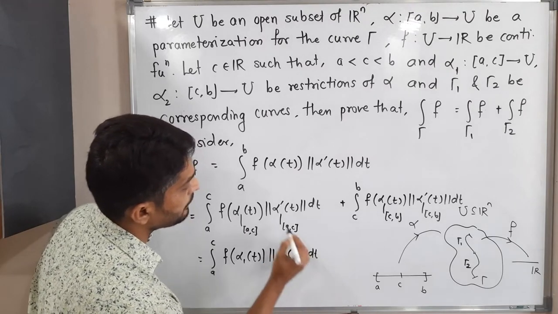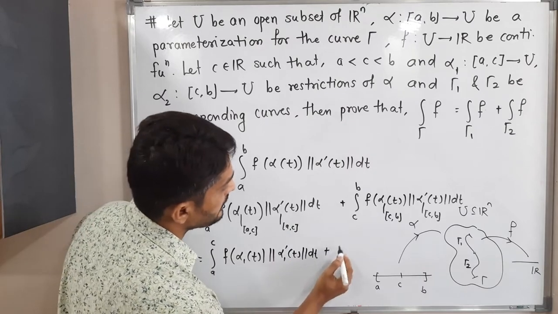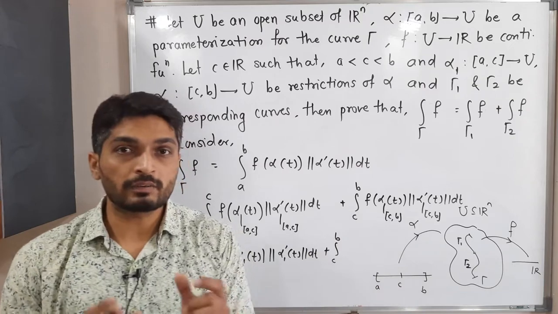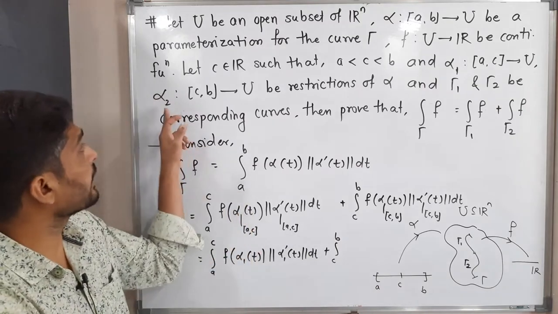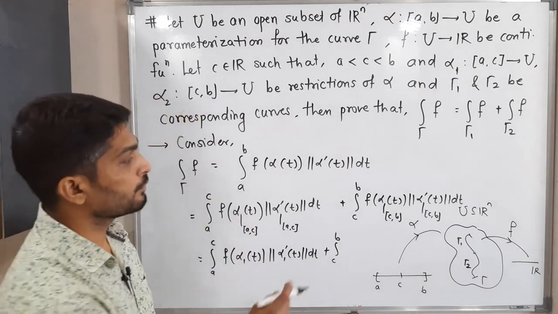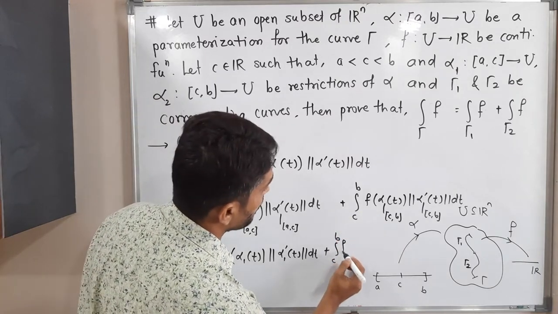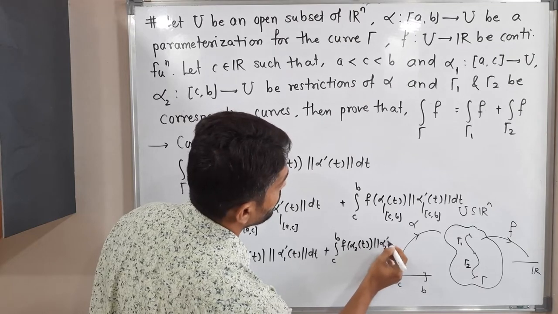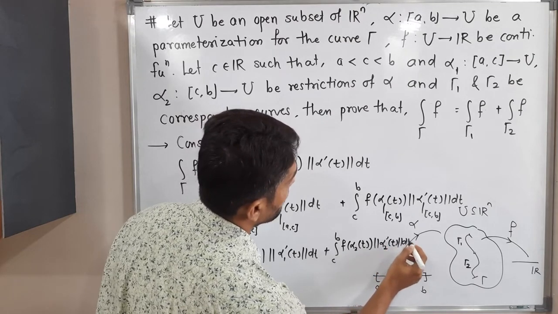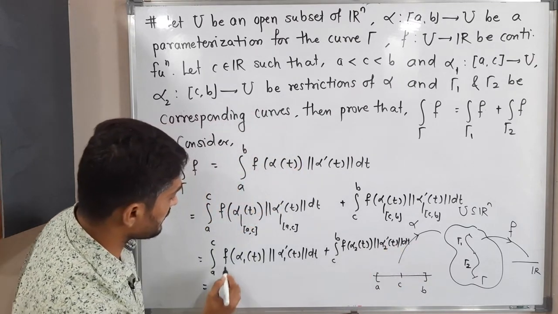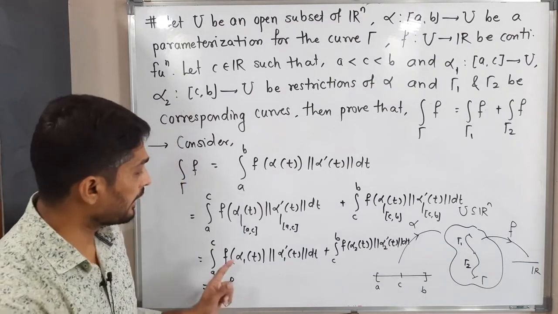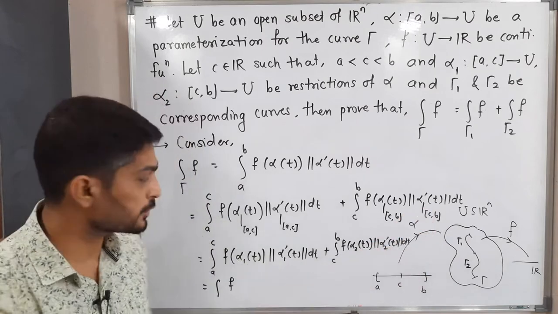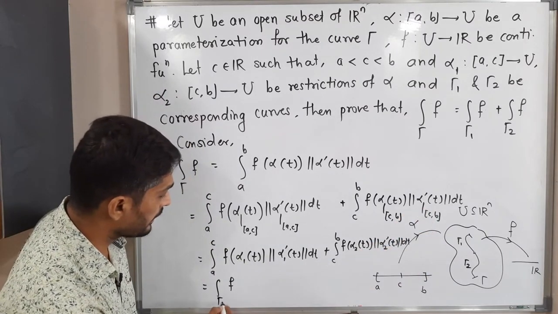Plus the integration C to B: here alpha is restricted on the closed interval CB and they are calling it alpha 2, so we replace this symbol by alpha 2. So f of alpha 2 of t, norm alpha 2 dash of t, dt. This is the integration of f with alpha 1, and alpha 1 is a parameterization of the curve gamma 1. That's why this is a line integral of f over gamma 1.